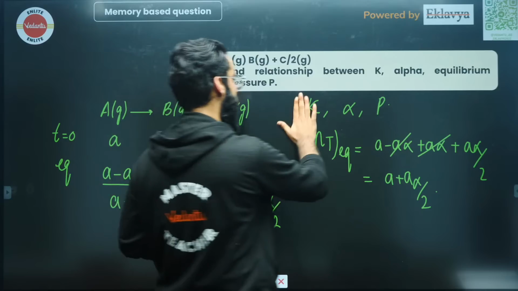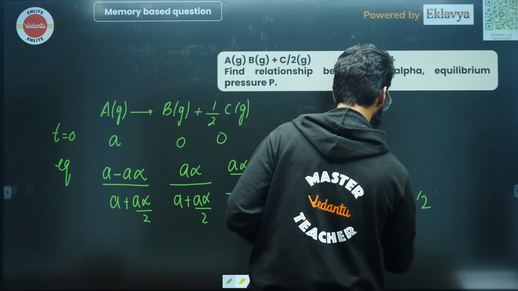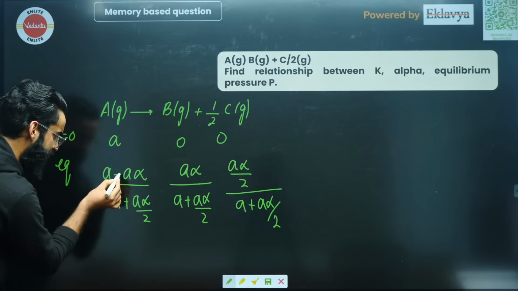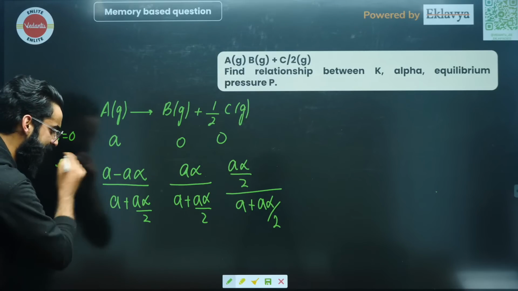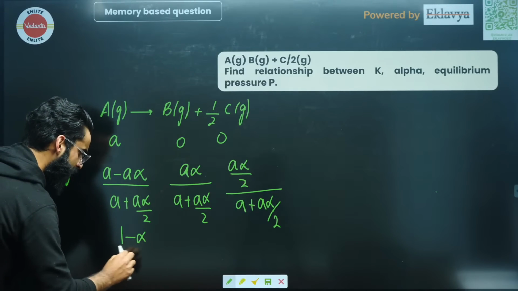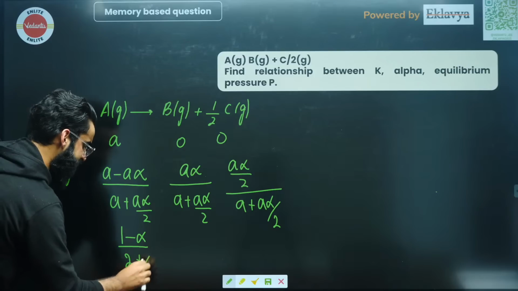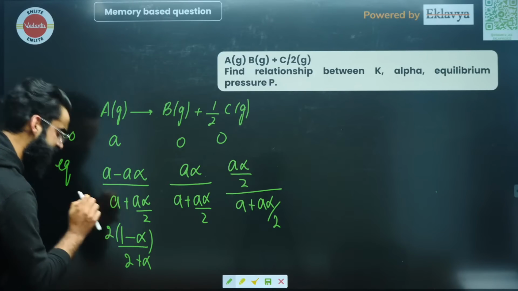Now, have a look. Let me try to simplify it a bit. So if you take A common in the numerator and the denominator, A got cancelled, so it's going to be 1 minus alpha divided by 1 plus alpha by 2, which comes out to be 2 plus alpha divided by 2. That 2 goes up, so this is the final value.